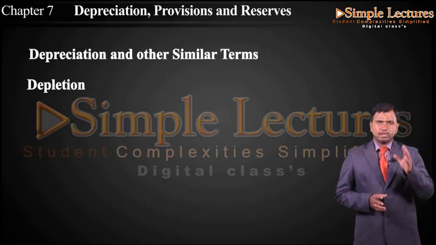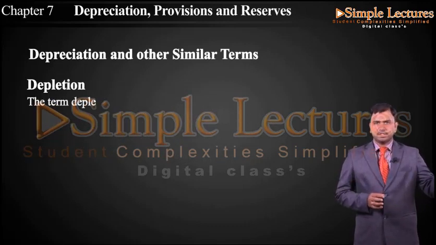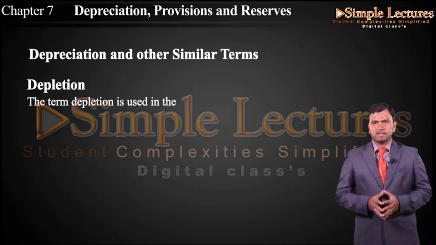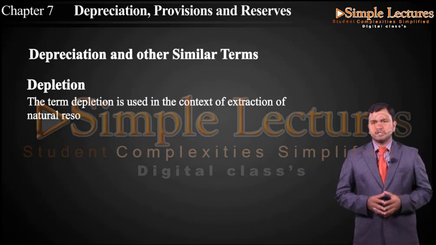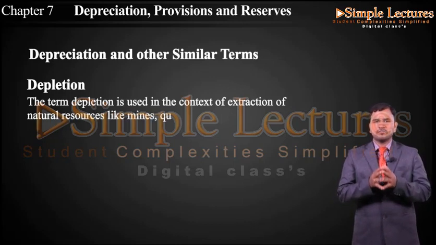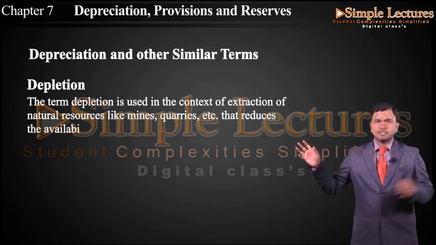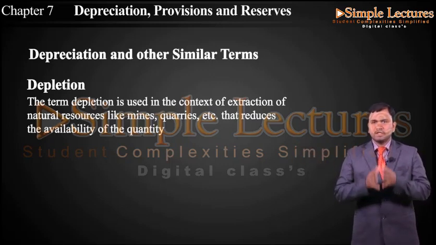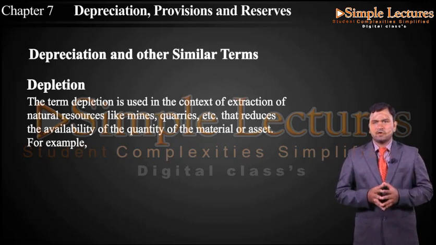Now let us take the terms separately. One is depletion and the other is amortization. The term depletion is used in the context of extraction of natural resources like mines and quarries, which reduces the availability of the quantity of the material or asset.